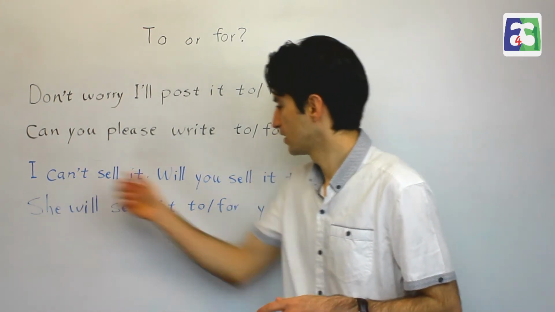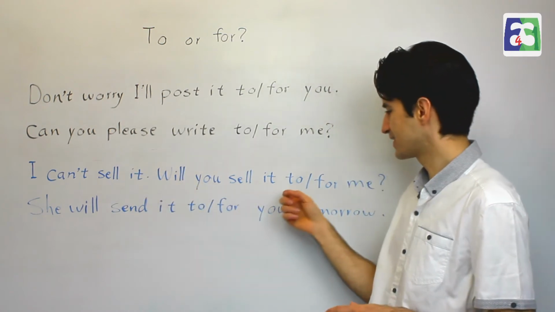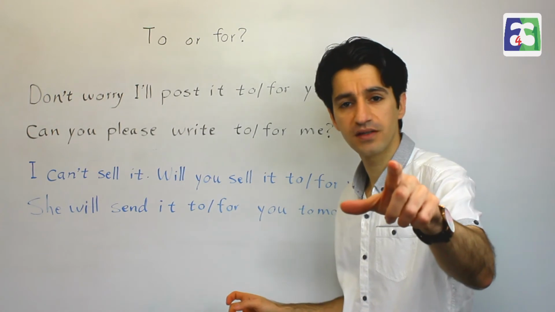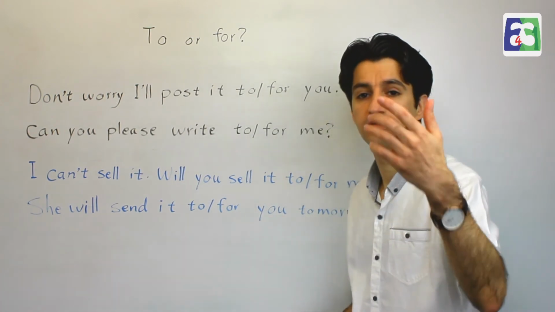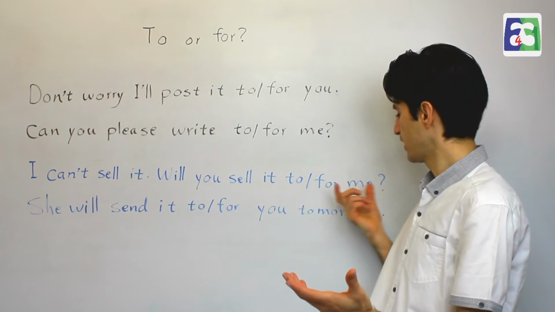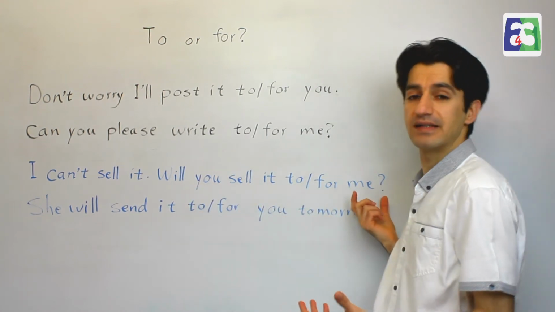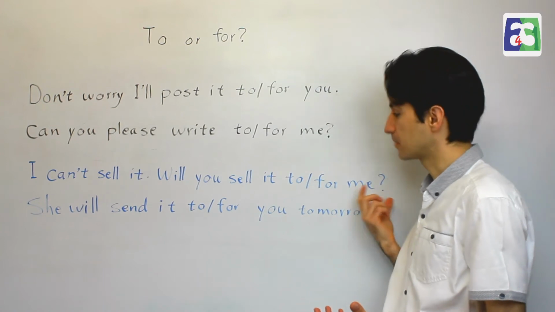Over here, let's start from here. Will you sell it to me? If I say, will you sell it to me, it means you have something, I want to buy that from you. Okay? And I am the buyer. So this is, you is the seller, I is the buyer. Me is the buyer. Okay?